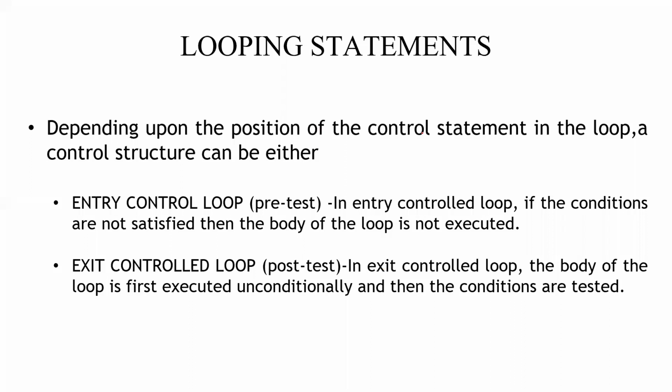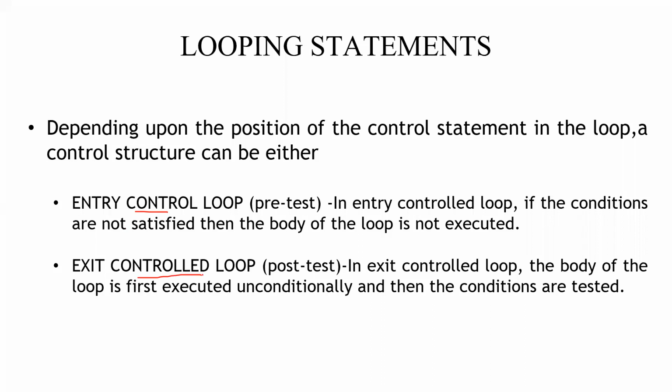Now looping statements. Looping statements are of 2 types. We had studied this for decision making and branching. Likewise, here looping statements can broadly be categorized into 2 categories. One is known as an entry control loop. The other one is known as the exit control loop.